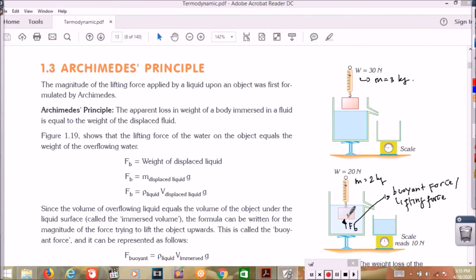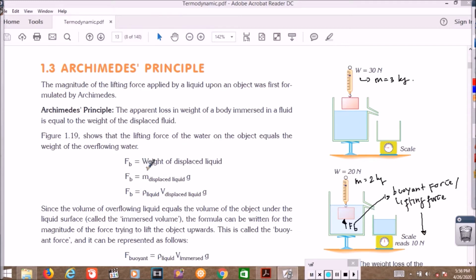So the fluid has a lifting force directed upward, obviously, and this decreases the weight of the object inside the fluid. How do we calculate the lifting force? The lifting force equals the weight of water displaced. Here the weight of water displaced is 10 Newton, so the lifting force is 10 Newton.